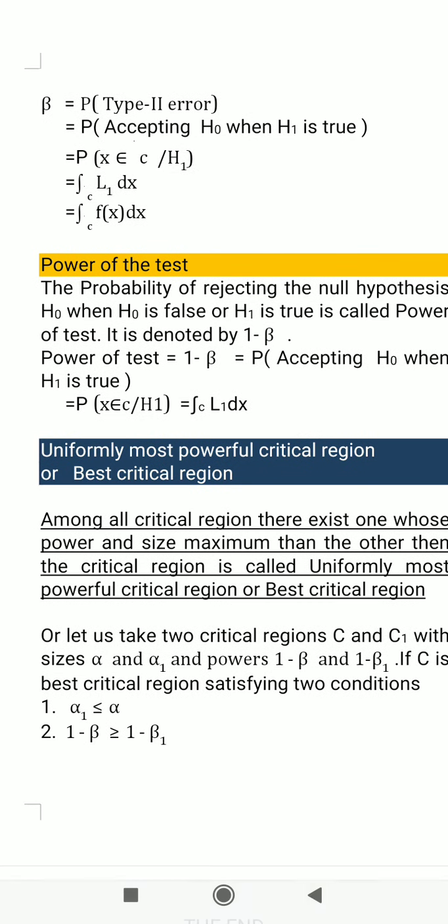Now we go to the beta. Beta is the probability of type 2 error, that is the probability of accepting H naught when H1 is true. So this can be written as probability of x belongs to C bar given H1, that is integral over C bar of L1 dx, that is integral over C bar of f of x dx.